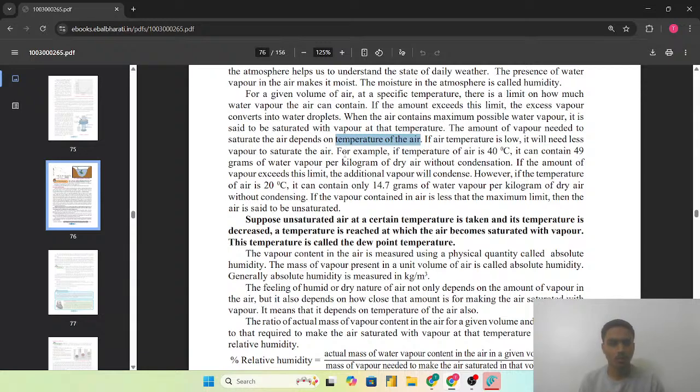If the amount of the water vapor exceeds this limit, the additional vapor will condense. However, if the temperature of the air is 20 degrees Celsius, it can only contain the 14.7 grams of the water vapor per kilogram of the dry air without condensing. If the vapor content in the air is less than the maximum limit, then air is said to be unsaturated.